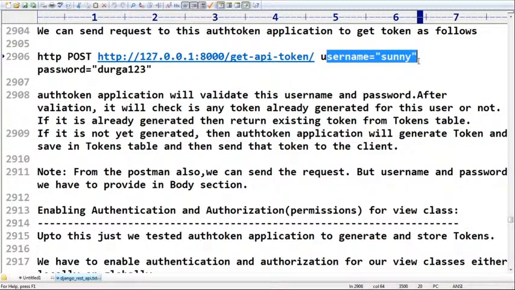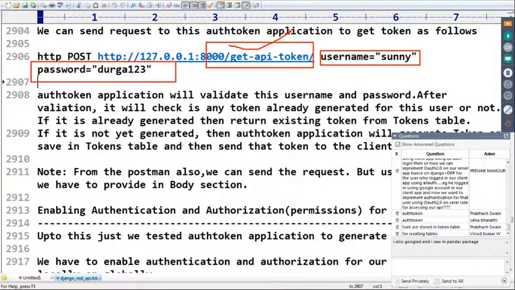Please provide a token related to this username and password. Once we get the token, next time to access our endpoint, just the token is enough; we don't need to pass username and password. This line is very important: the authtoken application will validate this username and password. After validation, it will check whether any token is generated for this user or not.